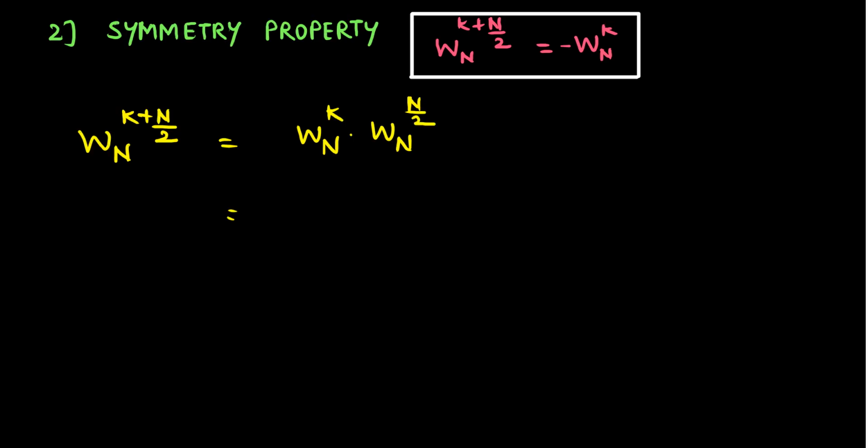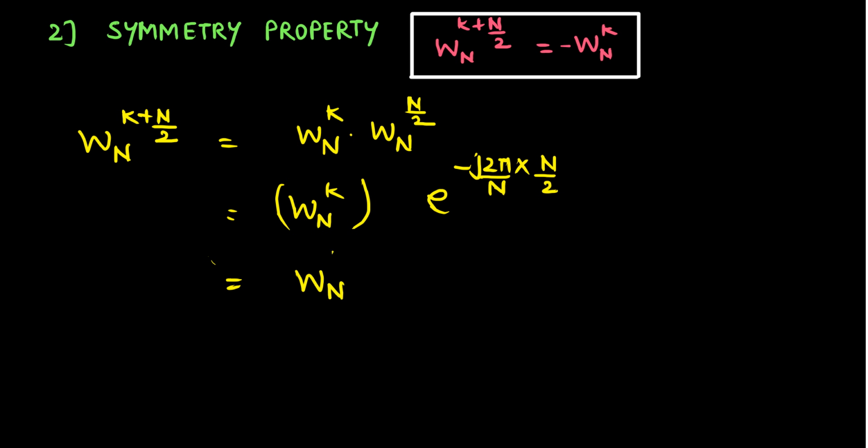So now let us keep this Wn to the power k as it is, and we can write this Wn to the power capital N by 2 as e to the power minus j 2 pi by n multiplied by n by 2, which can be written as Wn to the power k multiplied by e to the power minus j.